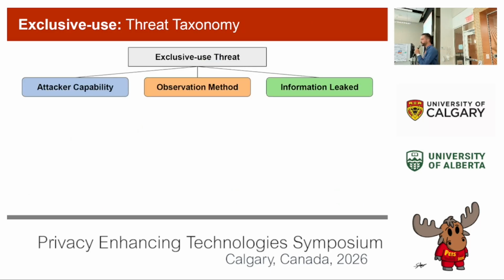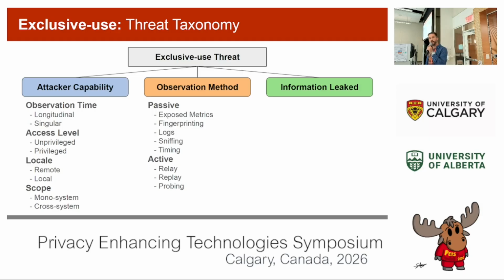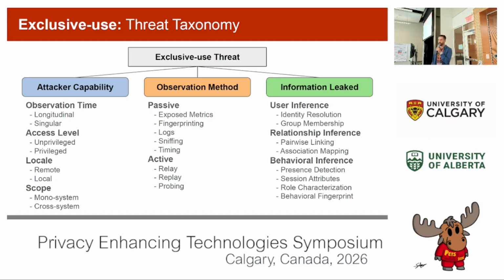I've also introduced a threat taxonomy across 3 dimensions. For attacker capability, which goes down in the leaves there, we have observation time, access level, locale, and scope; passive and active observation methods; as well as a variety of inference between users, relationships, and behaviors. This helps us characterize threats once we find them, so that we can socialize and share them with the community or other system defenders.